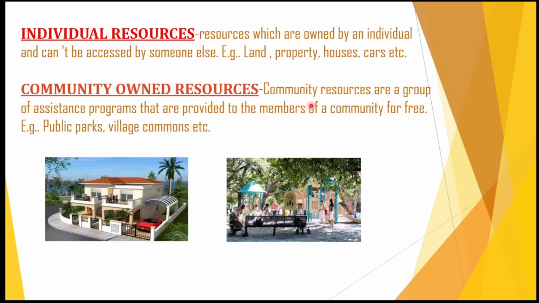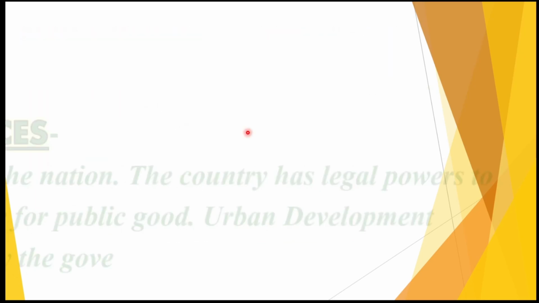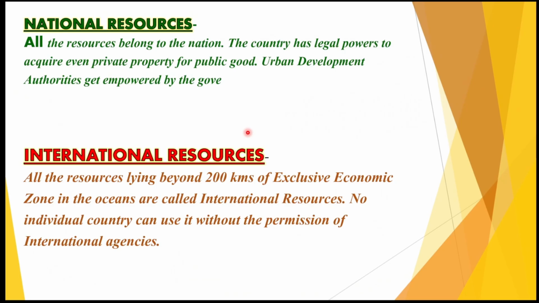Community resources are those where the whole community has access, like public gardens and community halls. All these are examples of community resources. Coming further to national resources, all the resources which belong to the nation, and the country has the legal rights over them, we usually term as national resources. Next are international resources.